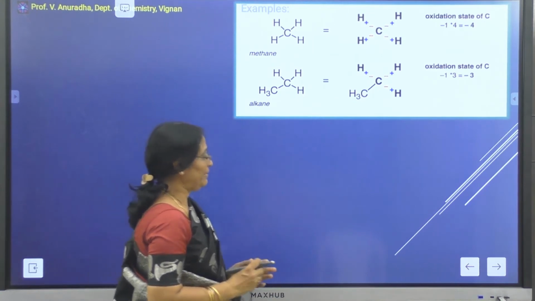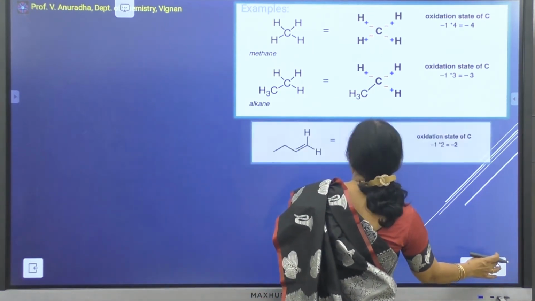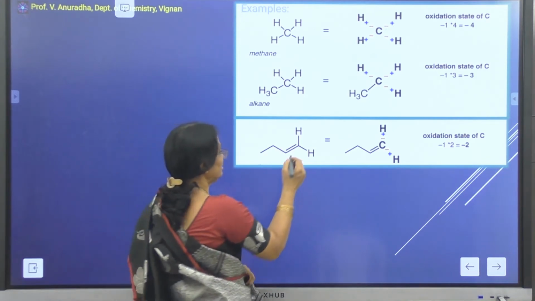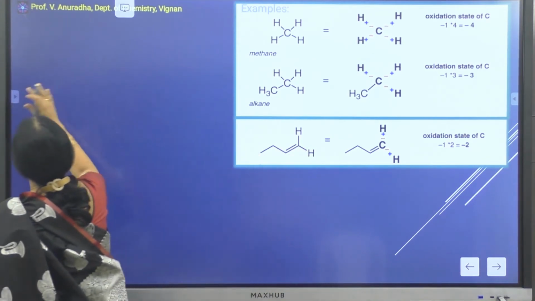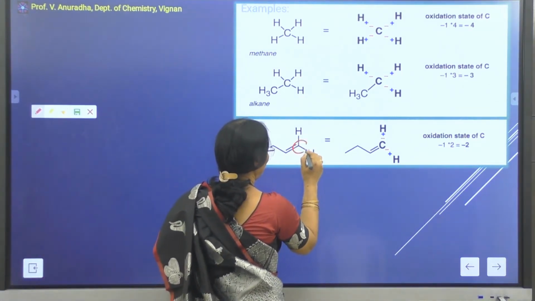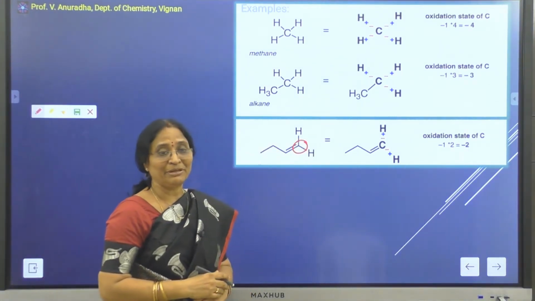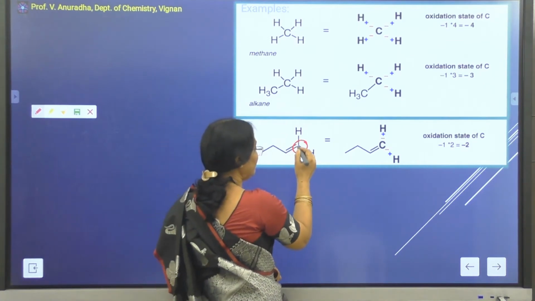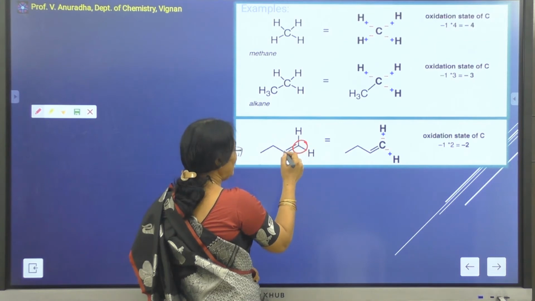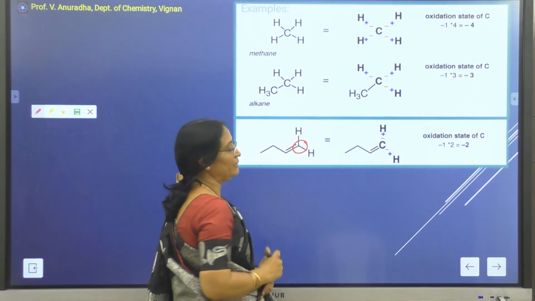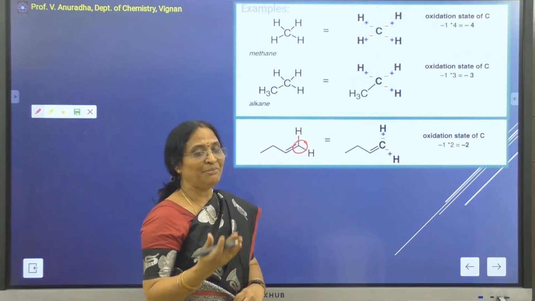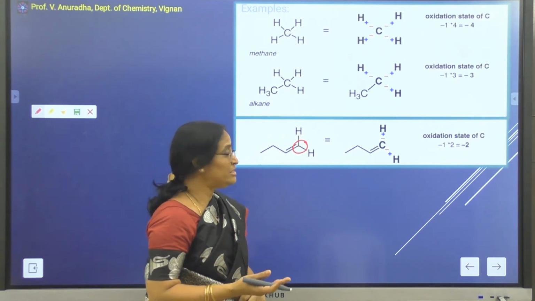Say for example, let me see another example. Let us consider the formal charge on this particular carbon atom, that is your olefinic carbon atom. Now what are the different bonds present around this particular carbon atom? There is a double bond between carbon and carbon. The contribution is 0.